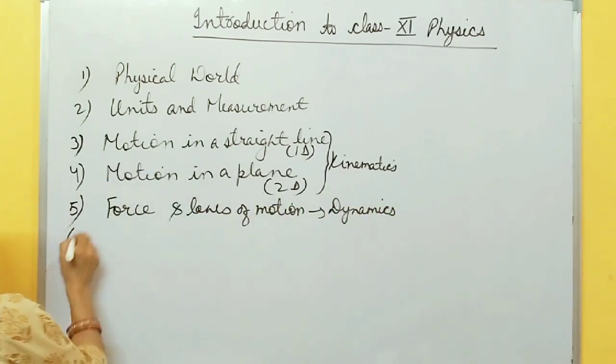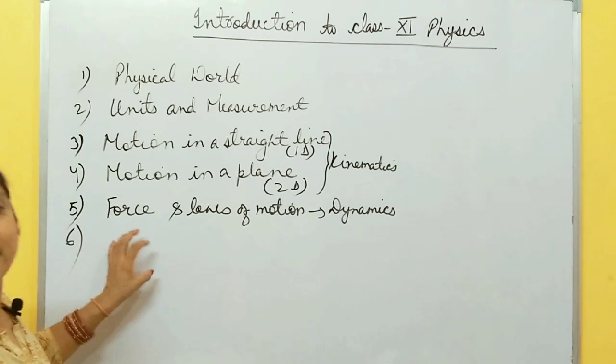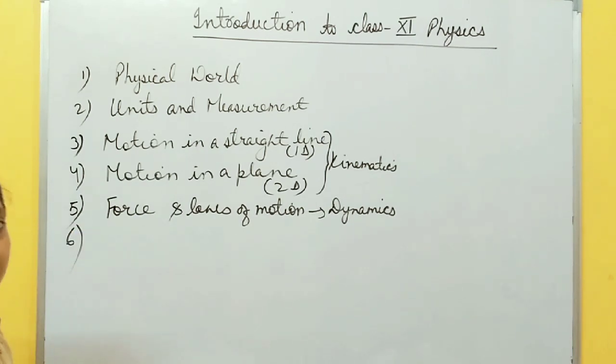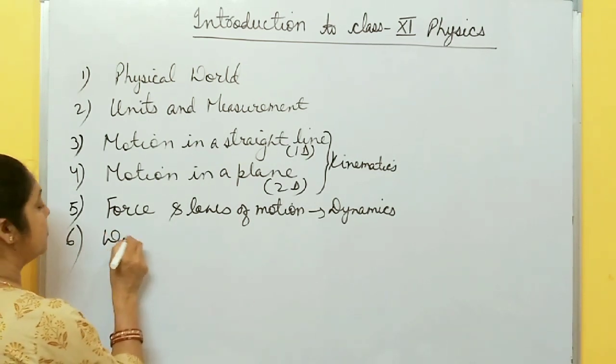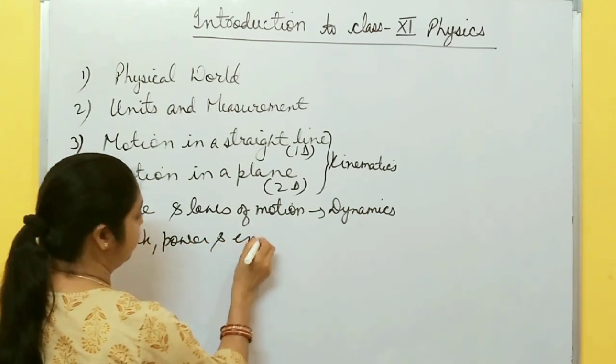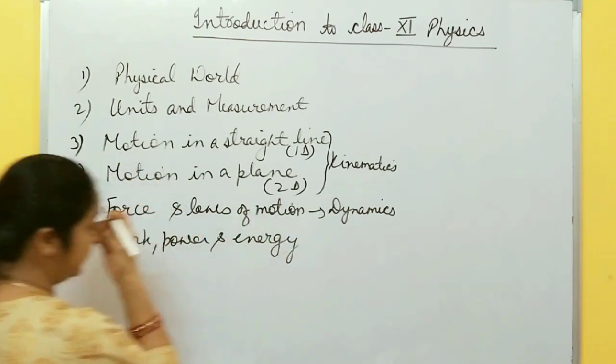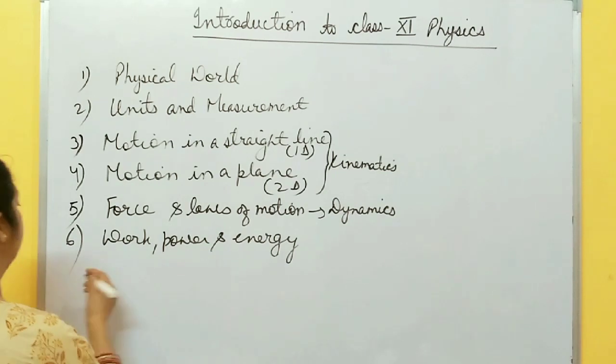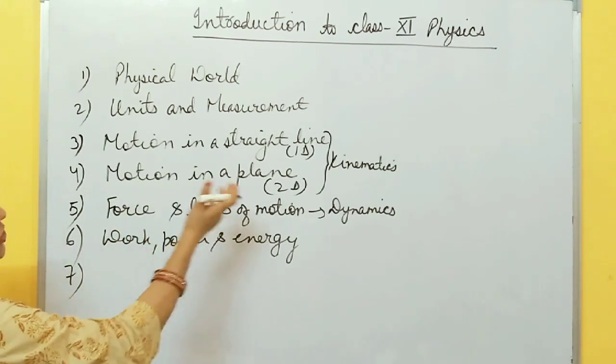Then the sixth chapter: if you are applying some force, work is required, power is required, energy is required. So the next chapter is work, power, and energy. All these are part of mechanics. These are motion in 1, 2, 3 dimensions.